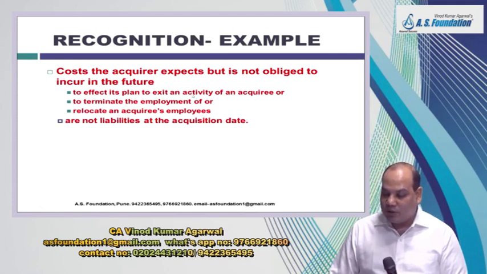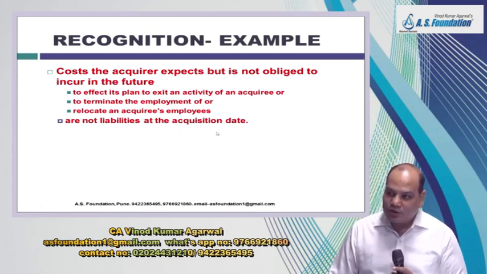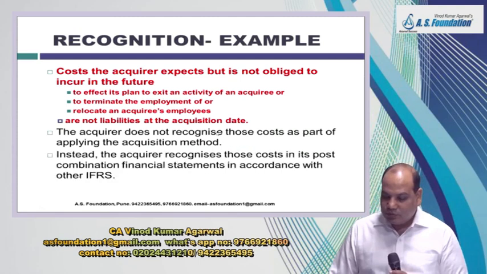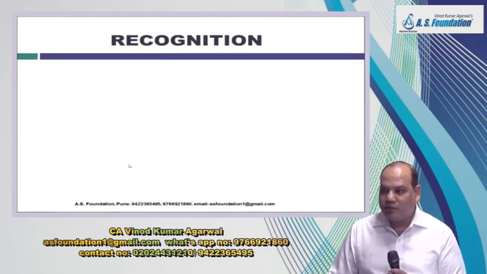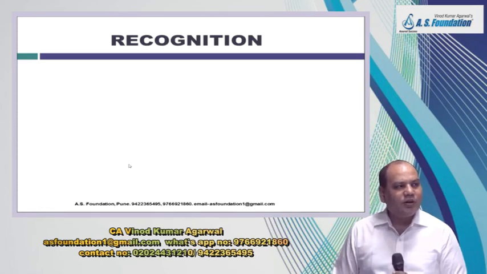These are events that the entity may incur in future. So neither is there a present obligation nor a past event. Wait, do not recognize these items as liability on the acquisition date. In future, whenever the liability will arise, you will account for it as per the respective IFRS. So if the termination benefit has to be given, apply your IAS 19. That's good.